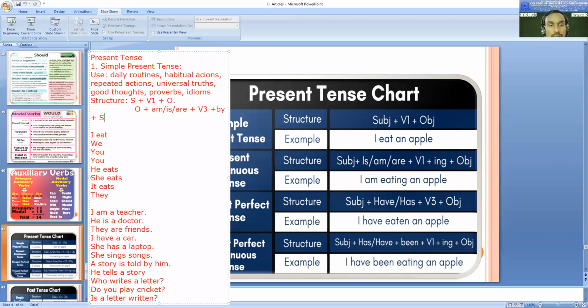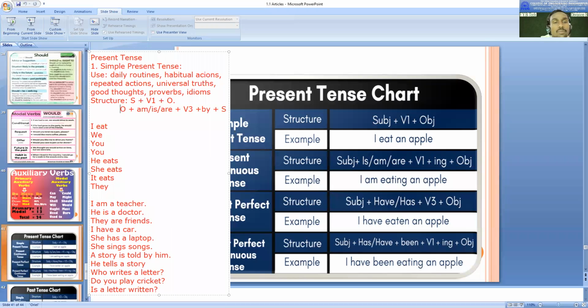Okay. So like this also, you people are able to see some structures are there. So don't only remember V1, but also remember this structure: helping verb and V3. In that case, it is going to be simple present tense, but you need to understand that it is in passive. Okay, so with active, this is clear for everyone. But now you people just try to mention this extra one, and that is in passive. So note down somewhere in your notebook or take a screenshot of this also, and give examples for this also. Okay.